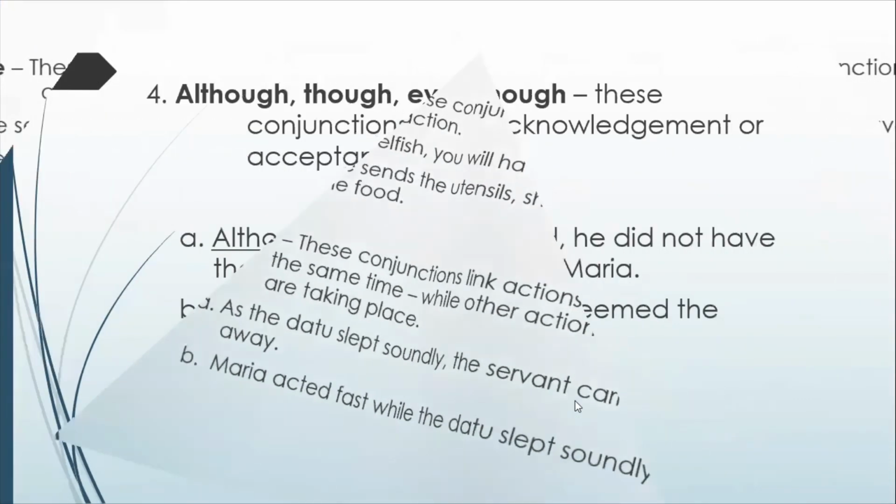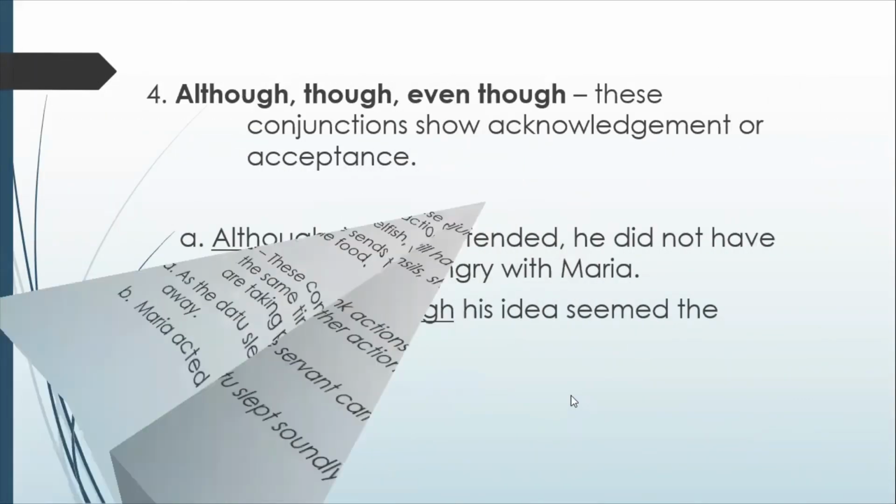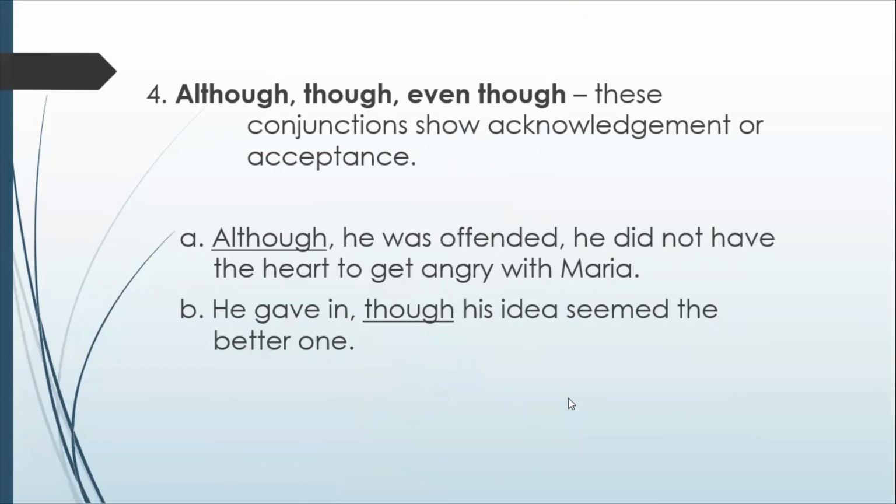Alright. Next. Although, though, even though. These conjunctions show acknowledgement or acceptance. Let's see what are the acceptance and acknowledgement in the example. Although he was offended, he did not have the heart to get angry with Maria. This is the acceptance. Although he was offended, he accepted that he is offended with Maria.